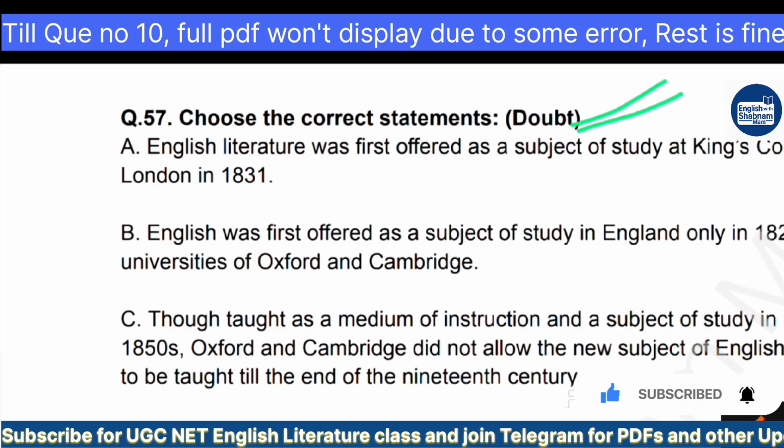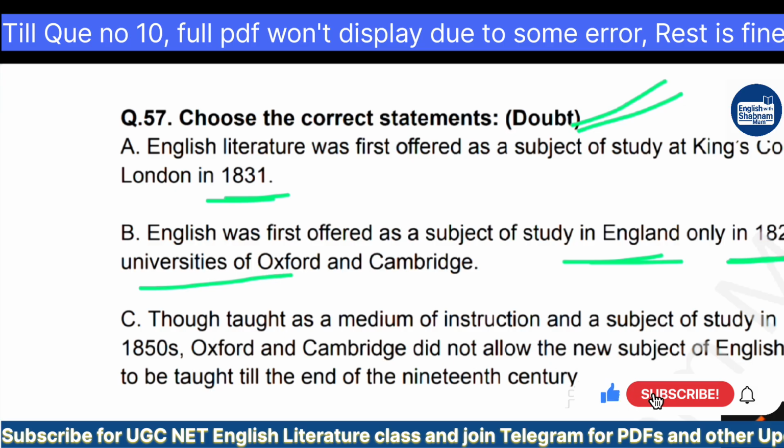So here, choose the correct statement. We have to find out the correct statement from the options given here. Option A: English literature was first offered as a subject of study at King's College, London in 1831. Option B: English was first offered as a subject of study in England only in 1828 in the universities of Oxford and Cambridge.